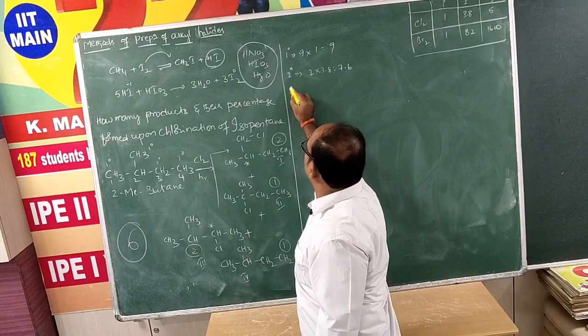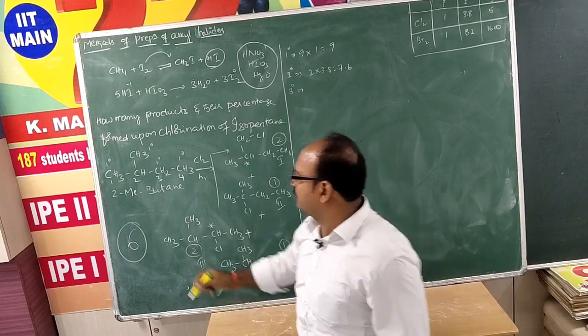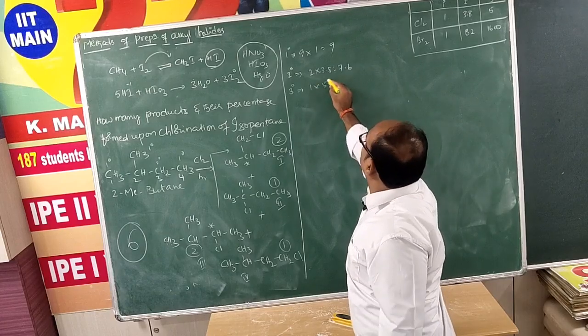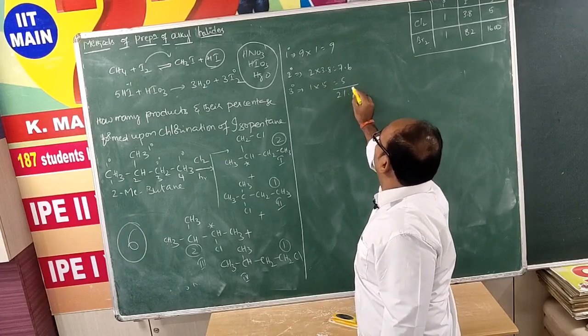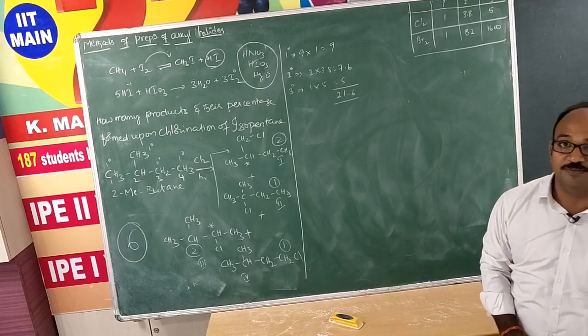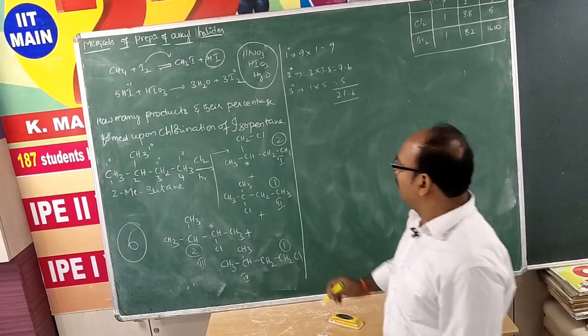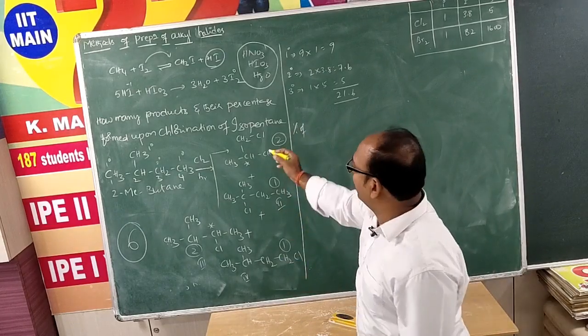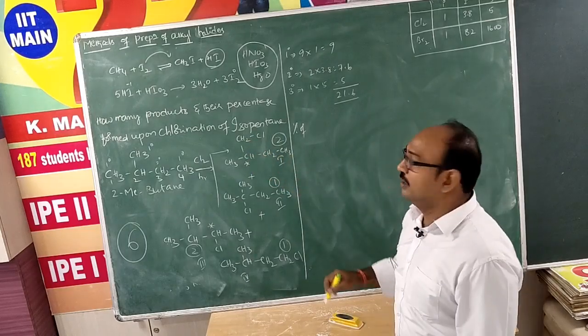And tertiary hydrogen atoms only 1 we are having. So 1 into 5, which is 5. So total 21.6 reactivity and selectivity. Now we want to calculate percentage of 1. Percentage of 1 means what? 1 chloro 2 methyl butane.